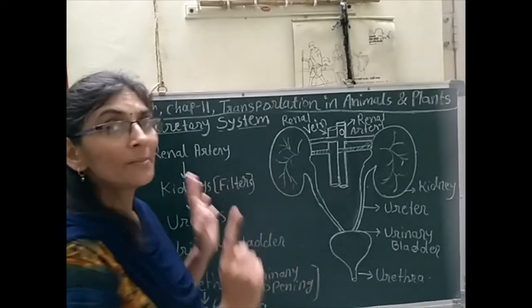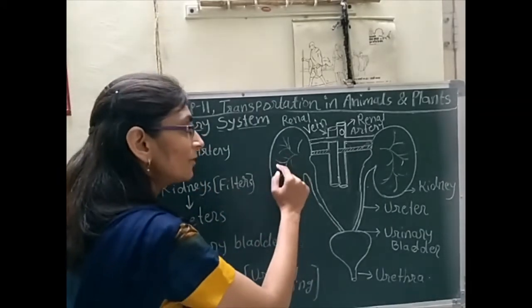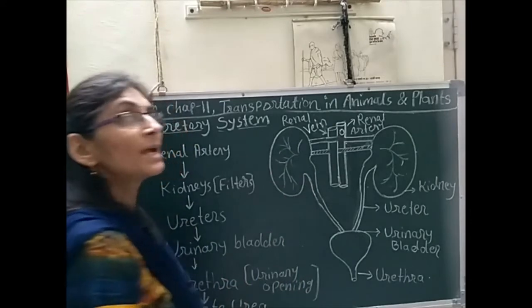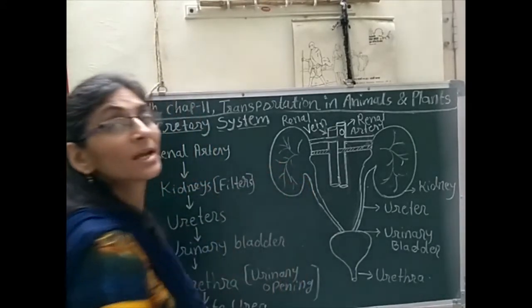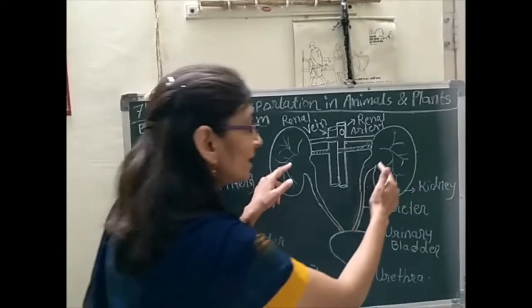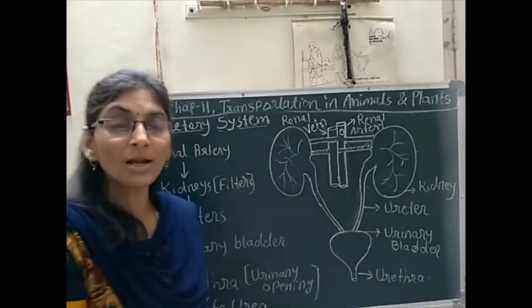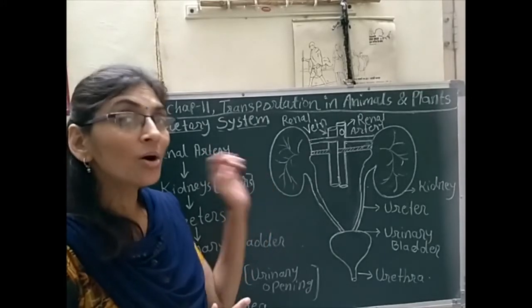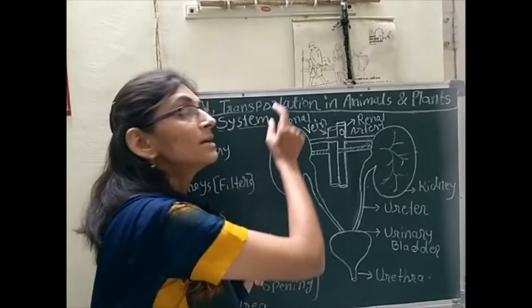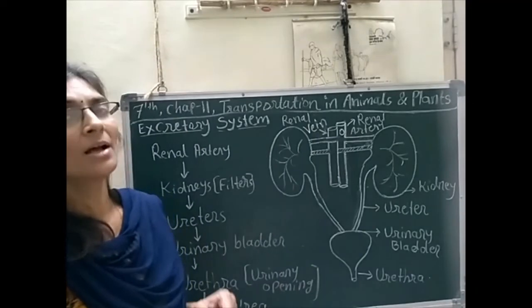Through those filters, waste material gets dissolved inside the water, and the useful substances with oxygen again get absorbed inside the blood.